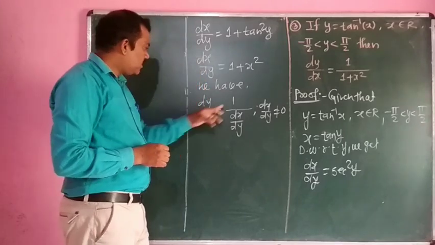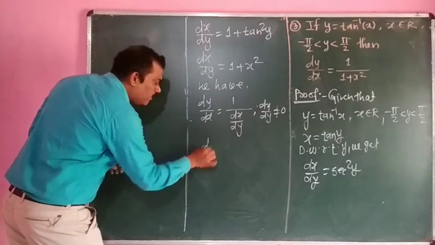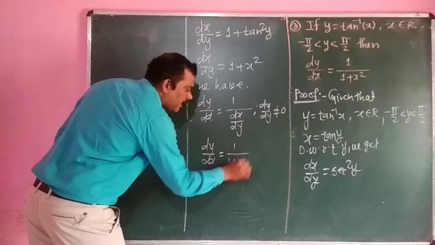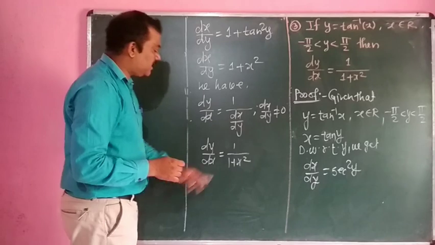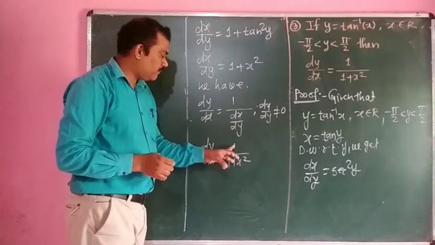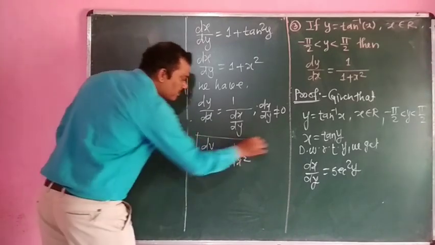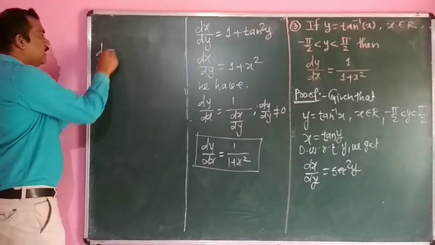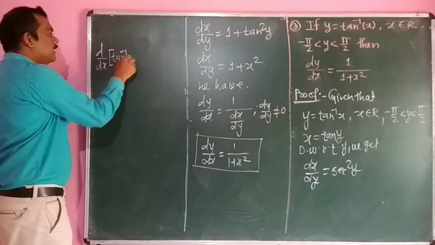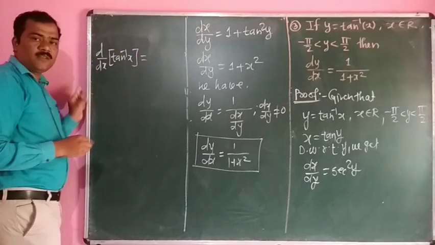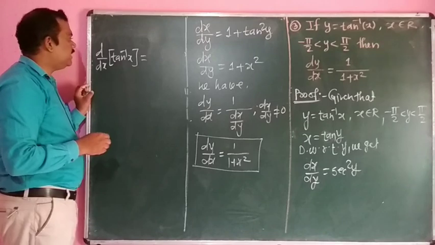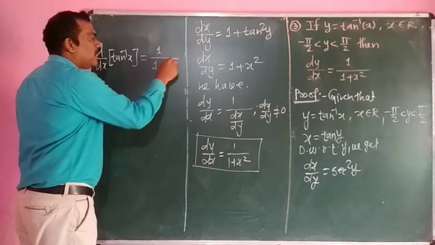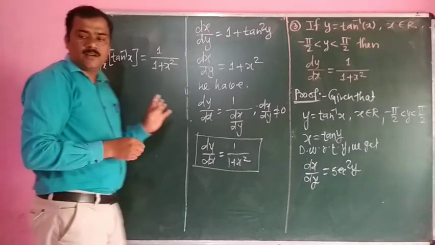Now substitute this value here. What do we get? dy by dx is equal to 1 upon 1 plus x square. The value of dx by dy is 1 plus x square, so it means 1 upon 1 plus x square. That is, d by dx of tan inverse of x, the derivative of the inverse trigonometric function tan, is equal to 1 upon 1 plus x square. This is the complete proof.